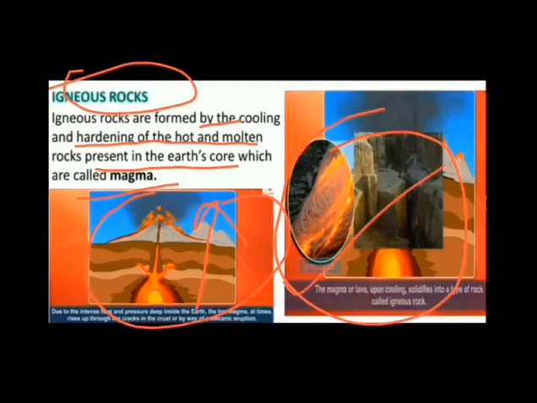As we all know, the earth's core is made up of molten rock, and whenever a volcano erupts, this molten rock flows out, and when it later cools and solidifies, it forms the igneous rocks. So inside the earth, the molten rock is known as magma, and when it flows out onto the surface, it is known as lava.